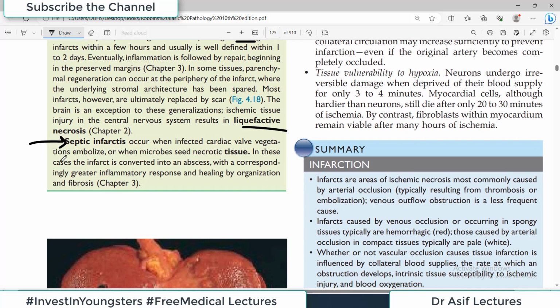What is septic infarcts? It basically occurs when the infarcted area becomes septic. उसमें कोई infection हो जाए, such as for example infected cardiac valves, vegetations they embolize, or when the microbes are seen in the necrotic tissue. So heart में for example ये heart का valve है और यहाँ पे कोई growth हो गई है और यहाँ से वो detach होके circulation में enter हो जाती है. So now septic focus which was present only in the heart valves is now circulating in the body.